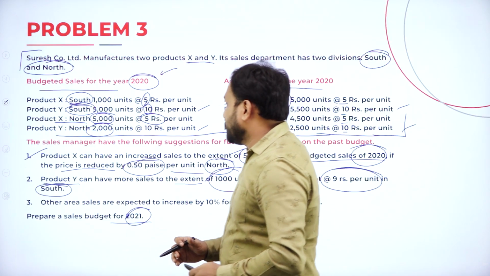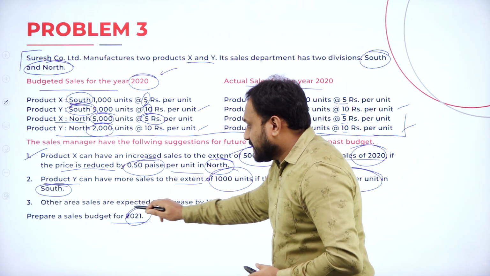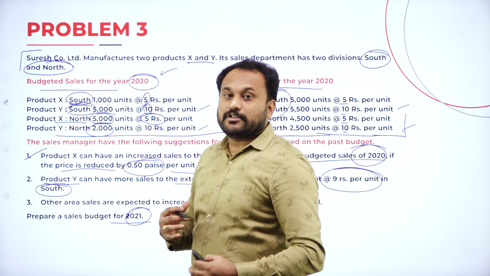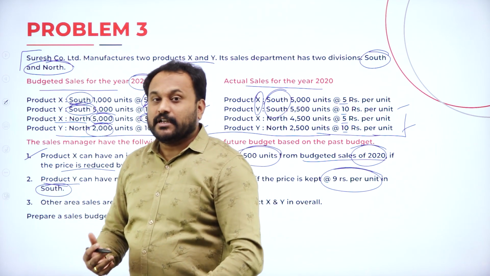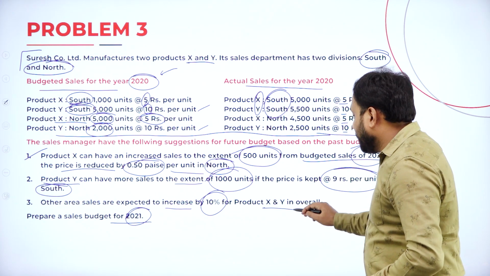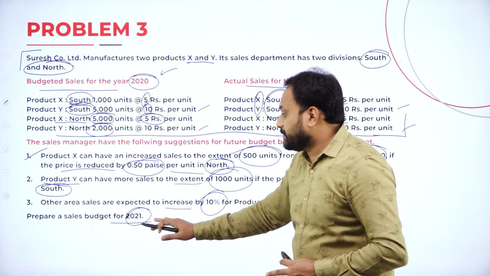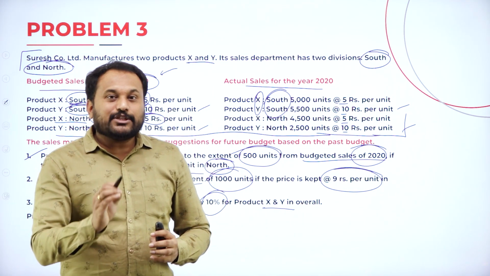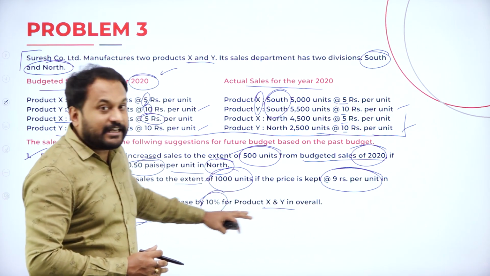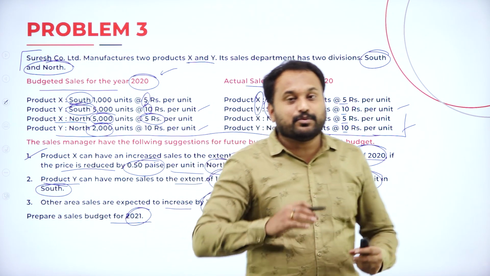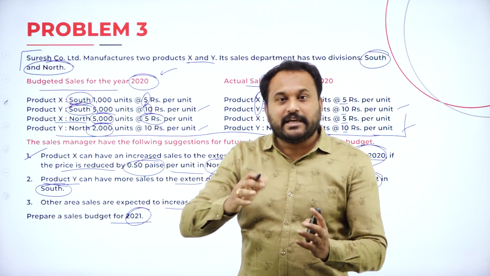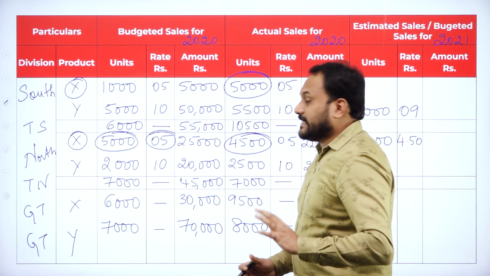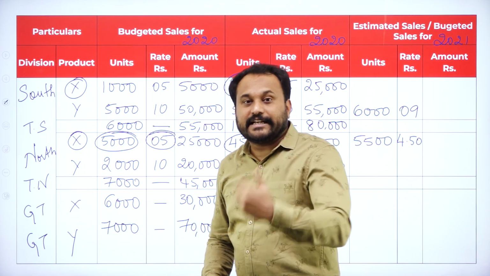They are asking us that other area sales are expected to increase by 10%. We are supposed to go for a calculation. How much? 10% for product X and Y overall. Prepare a sales budget, is what they have said. Here in the other areas, the price will not change because they have not mentioned the price anywhere. So whatever was the earlier price, the same price will be retained. That is how you need to analyze the problem. Let's go with the problem here. They said there will be a hike or increase of 10%.